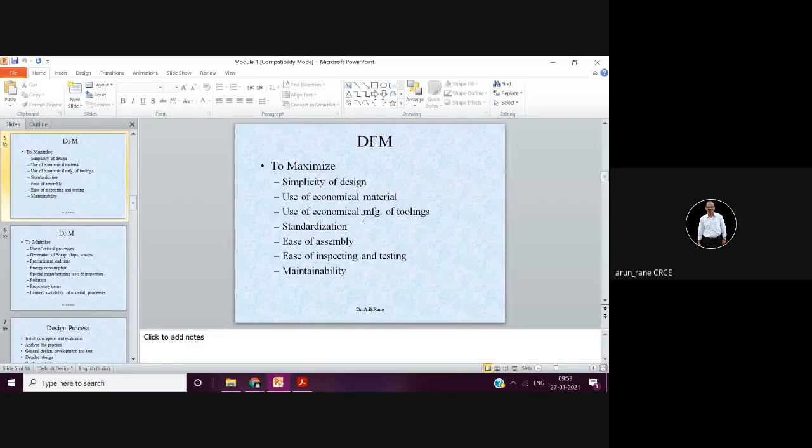Then you have to maximize the use of economical material. I do not mean economical material means cheap material, but you have to make use of economical material. Like suppose I don't know whether you are familiar with UHMW or RPVC or CPVC.